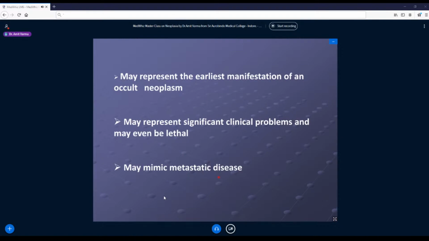Okay, why? Because there's a nodule sitting in pancreas, and I take it as a primary tumor of pancreas, and patient comes with diabetes or patient comes with hypoglycemia. I relate it like that, but I fail to understand that this is not the primary tumor of pancreas, but the primary is sitting in liver, and that is releasing insulin. So now it can mimic a metastatic disease sometimes. I may take that liver tumor as a metastasis from pancreas. But unless I study these two tissues, it is difficult to say which is the primary tumor and which is metastatic. That's why it can malinger a metastatic disease sometimes.